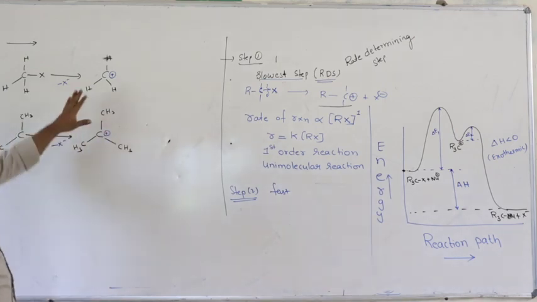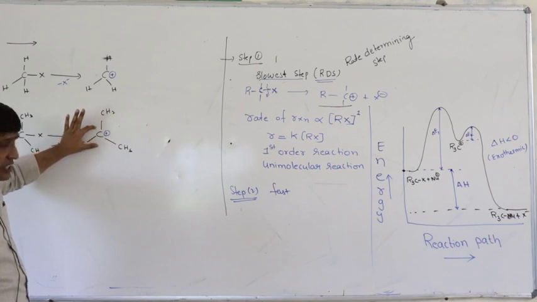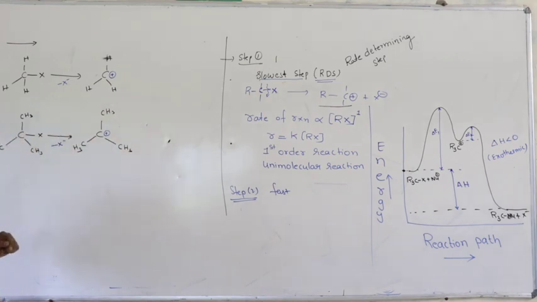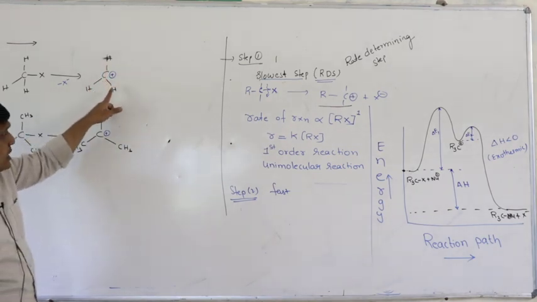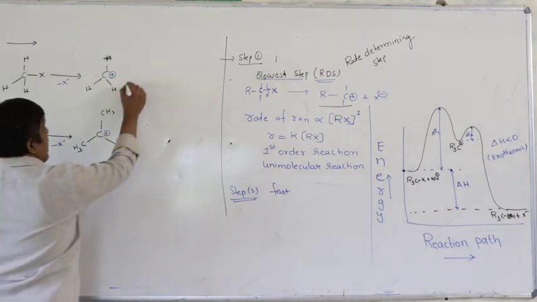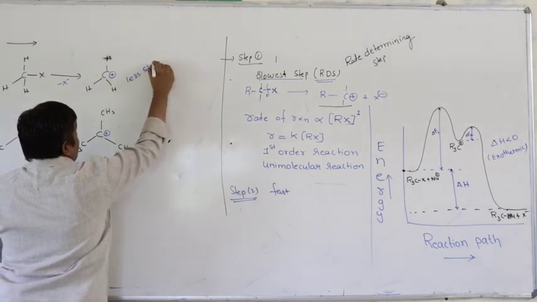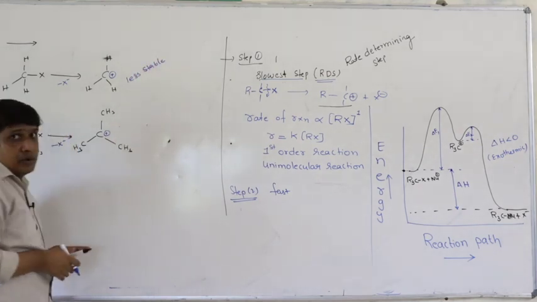What is the difference? This is a primary carbocation, this is a tertiary carbocation. There are no substituents which decrease the positive charge. Therefore, this carbocation is highly unstable.